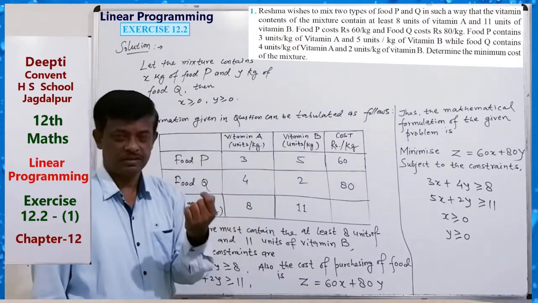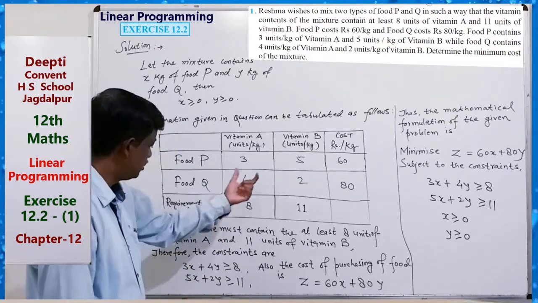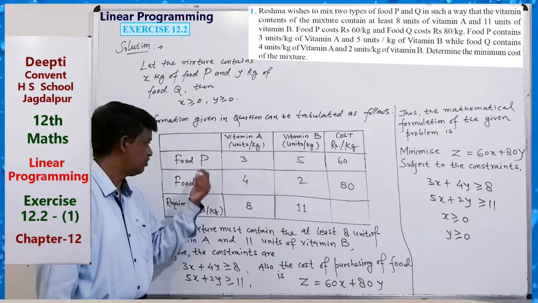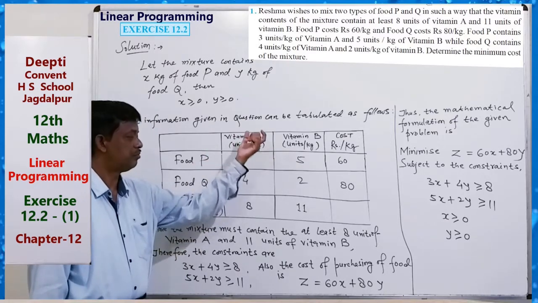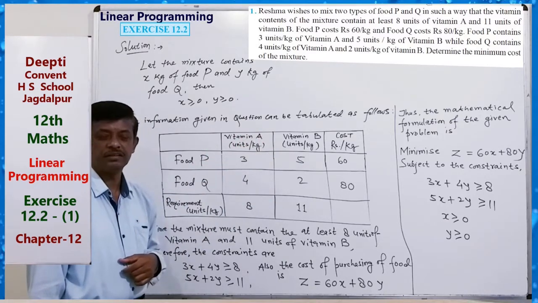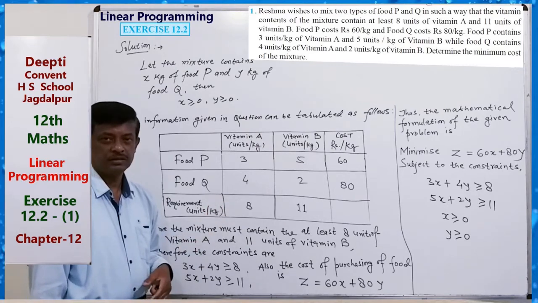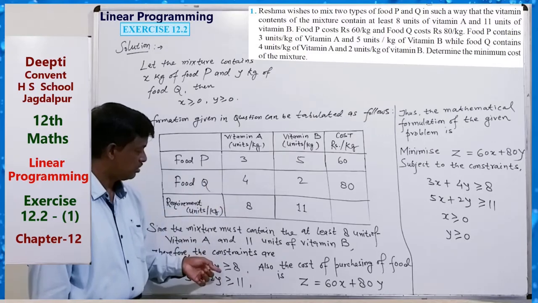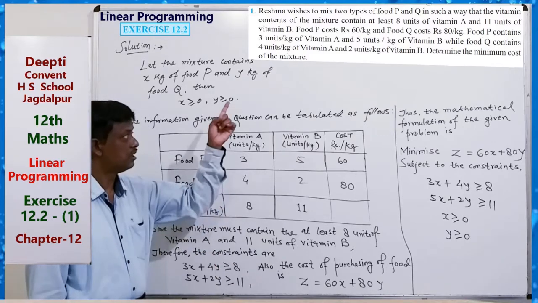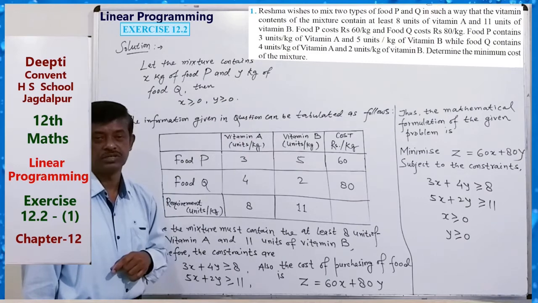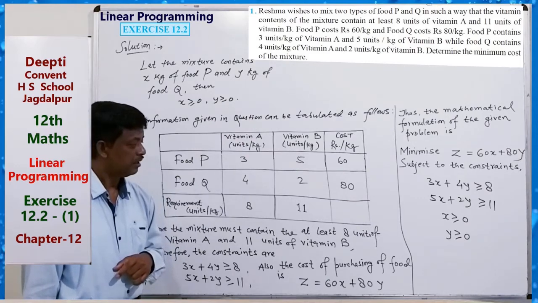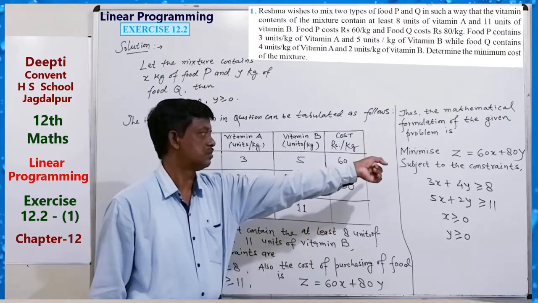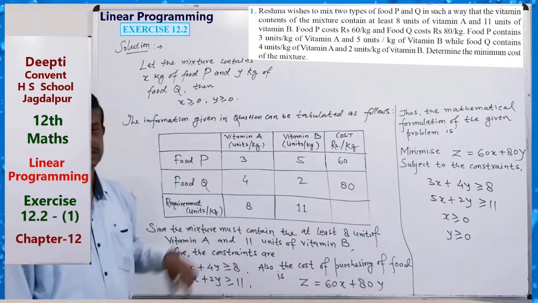From the table, see what the requirement is, what material is there, what contents are given, cost or requirement, just write, and from this you can write the constraints according to the question. This should be minimum, so the minimum is this, subject to these constraints.